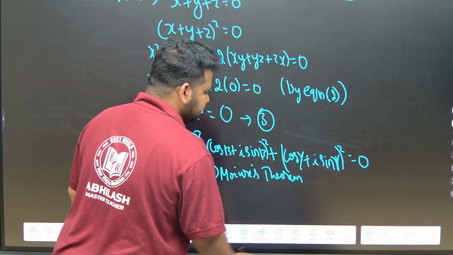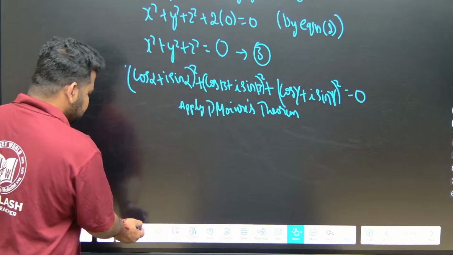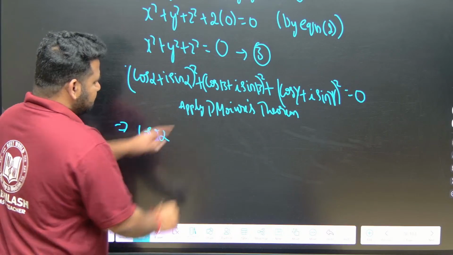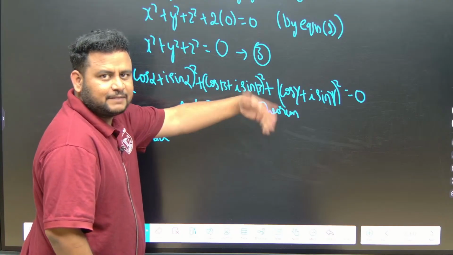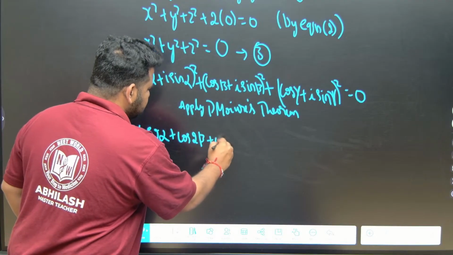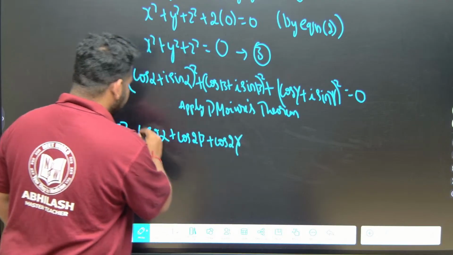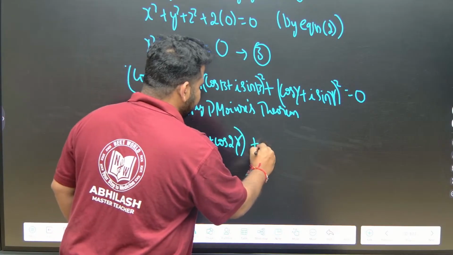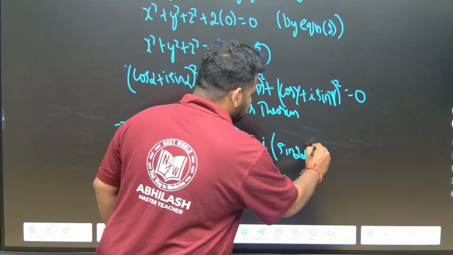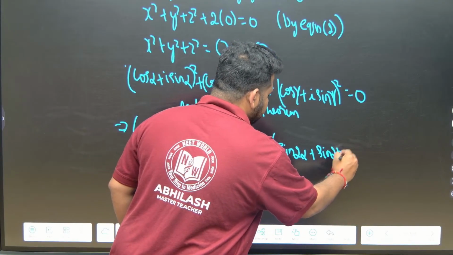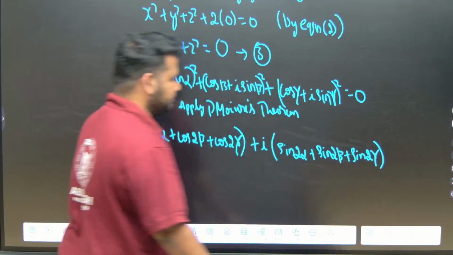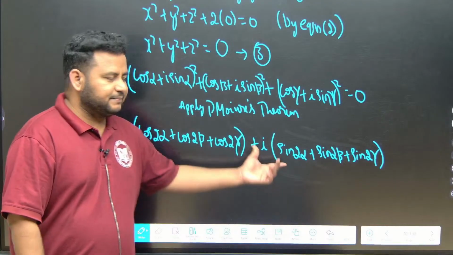Okay, let us apply de Moivre's theorem. So this gives us what? These two will come inside. So this implies cos 2 alpha plus cos 2 beta plus cos 2 gamma. Let me write the real parts together, plus I into sin 2 alpha plus sin 2 beta plus sin 2 gamma. This is what I have, real part and imaginary part.